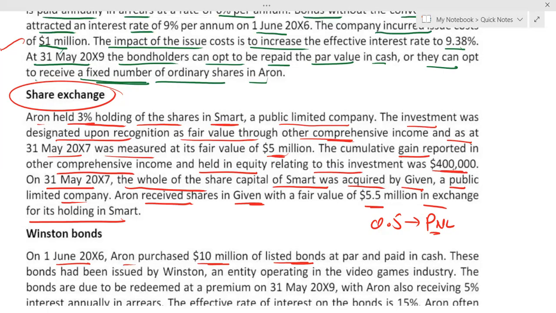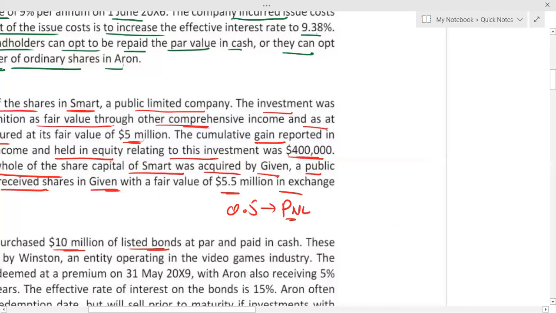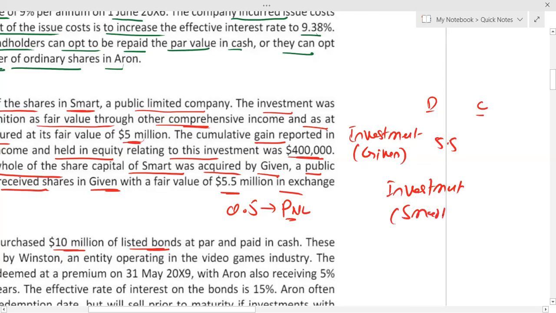It means if I quickly show you the double entry, debit and credit: simply we are getting shares in Given company, so you can say investment in Given, 5.5. Investment in Smart is gone, which is 5 million. And gain on disposal, profit on disposal, goes to profit and loss. This is very important.